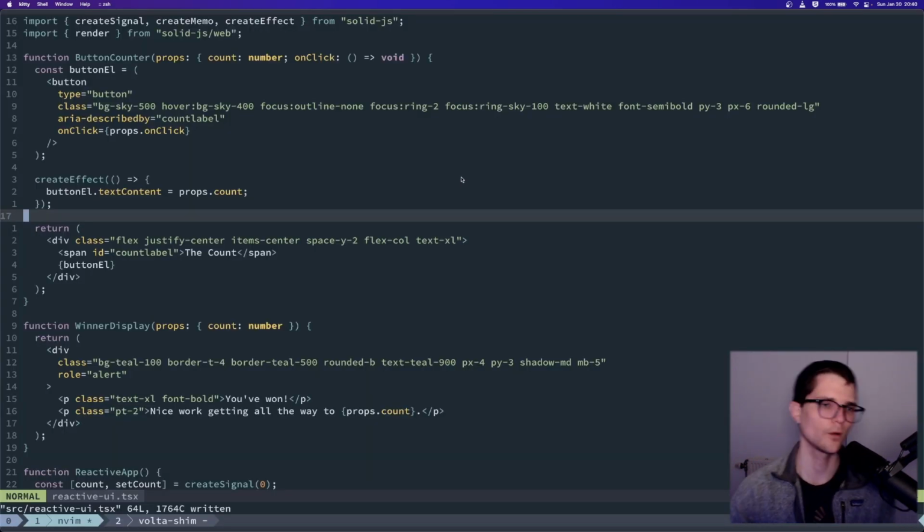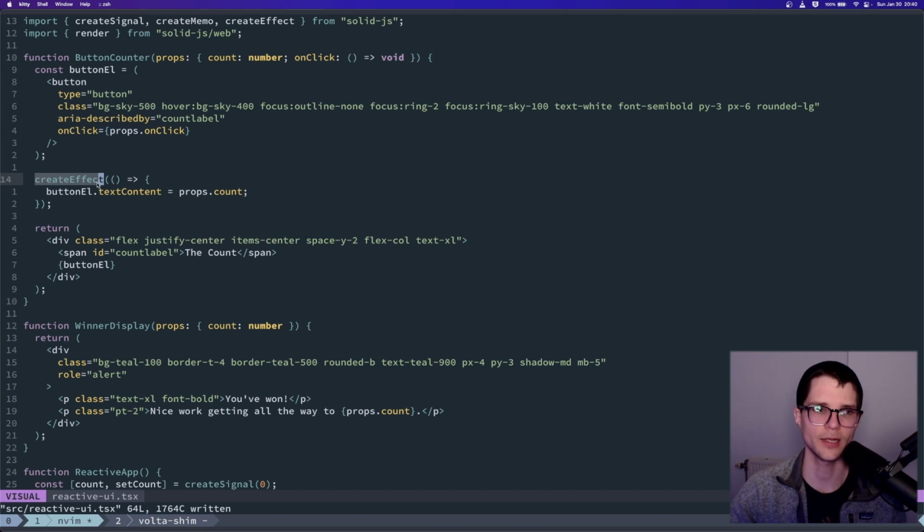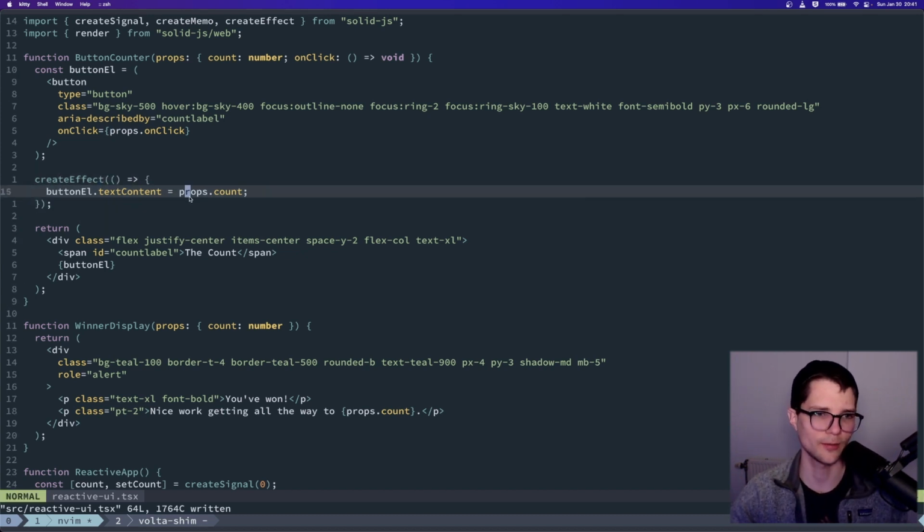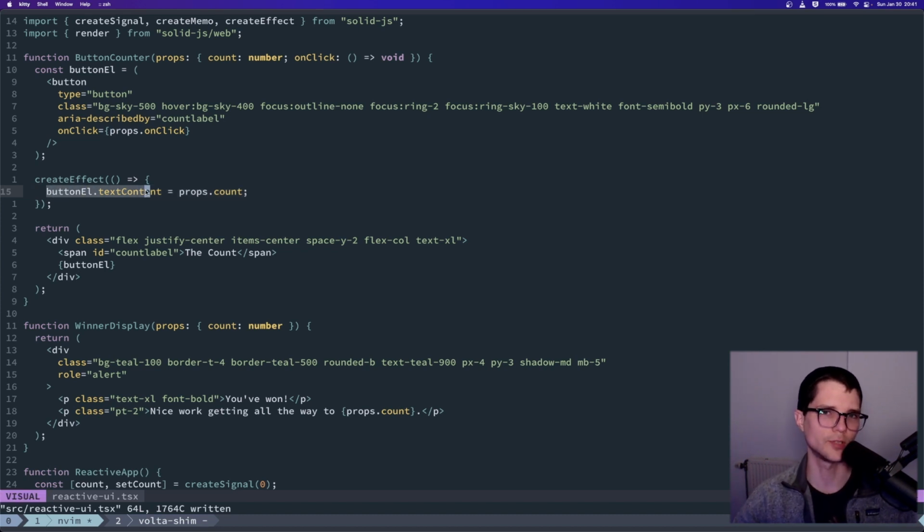And so why does this work? Well, it's exactly the same principle we've been talking about this entire time. It's turtles all the way down, in that we created an effect and we said this effect keeps track of all of the things it subscribed to, including props.count, and it knows I need to rerun this line of code anytime the count changes. And we notice that we're actually doing regular old DOM APIs.